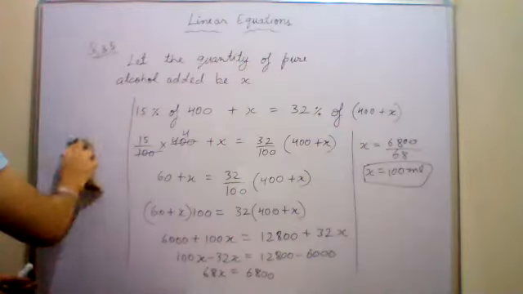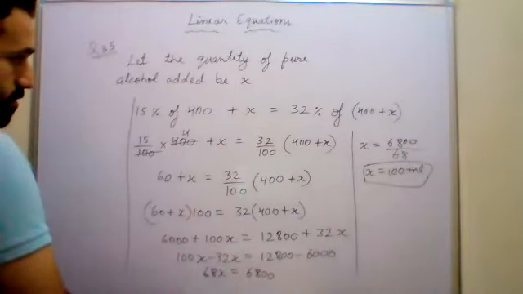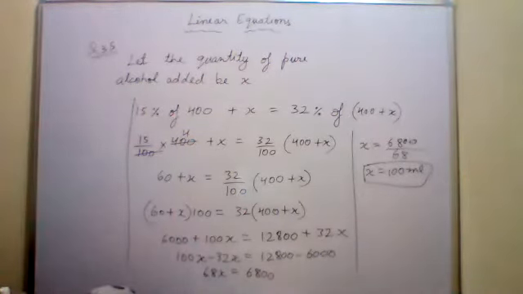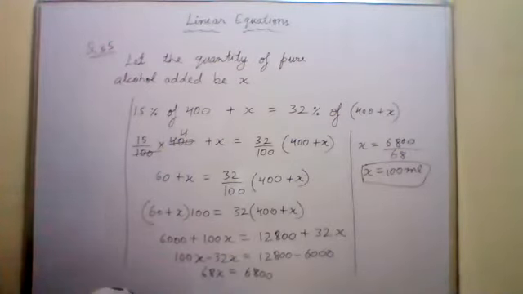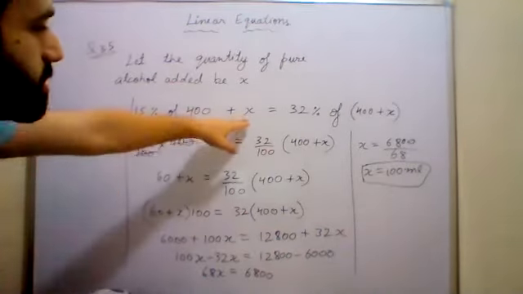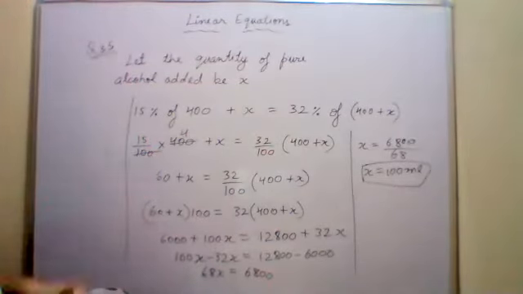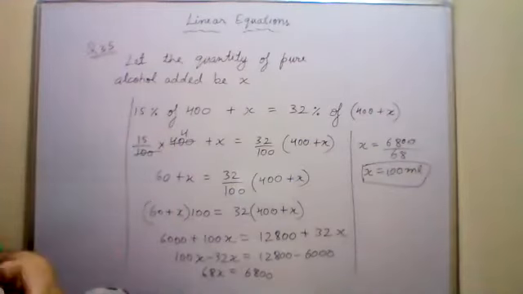Sir, how is it 32% of 400 plus x? बेटा, 400 plus x इसलिए किया है because how much quantity of the solution I was having originally? कितना quantity था solution का मेरे पास? I was having 400 ml, and now x ml of pure alcohol is added more, तो total कितना हो गया? मान लीजिए मैं 50 ml और ऐड करूंगा तो total solution मेरे पास कितना हो जाएगा? 400 plus 50.